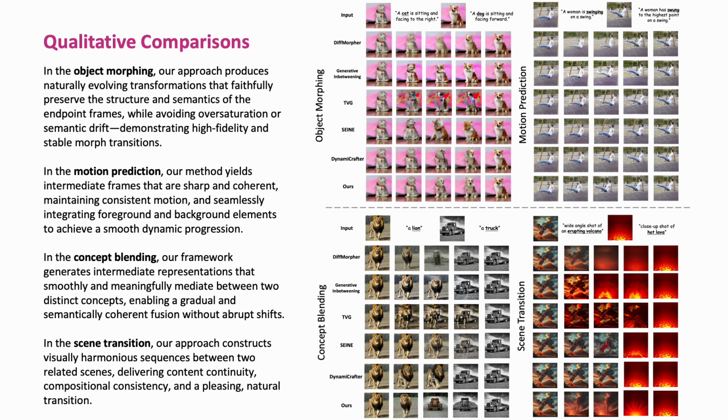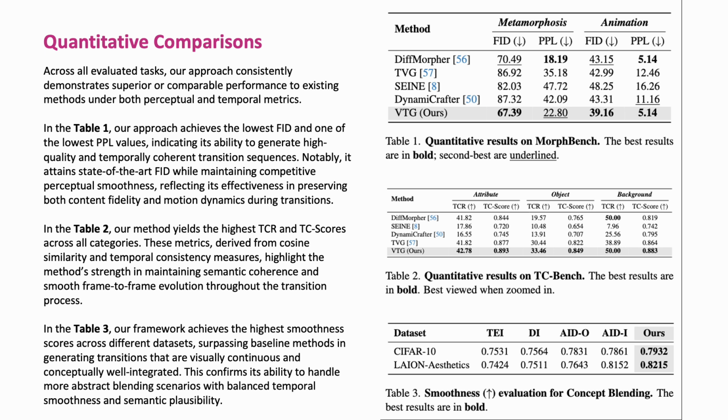In the concept blending, our framework generates intermediate representations that smoothly and meaningfully mediate between 2 distinct concepts, enabling a gradual and semantically coherent fusion without abrupt shifts. In the scene transition, our approach constructs visually harmonious sequences between 2 related scenes, delivering content continuity, compositional consistency, and a pleasing, natural transition. Across all evaluated tasks, our approach consistently demonstrates superior or comparable performance to existing methods under both perceptual and temporal metrics.